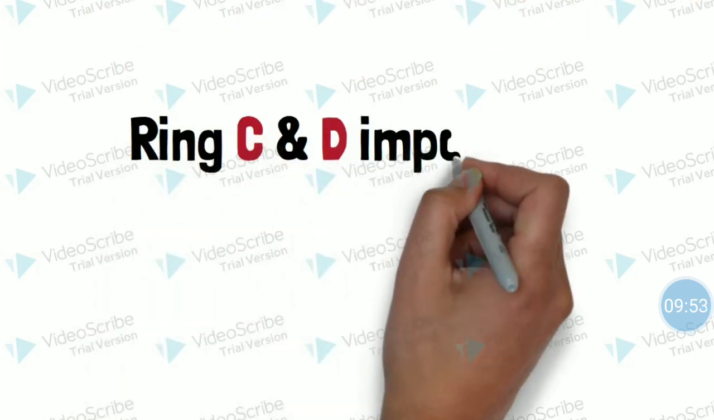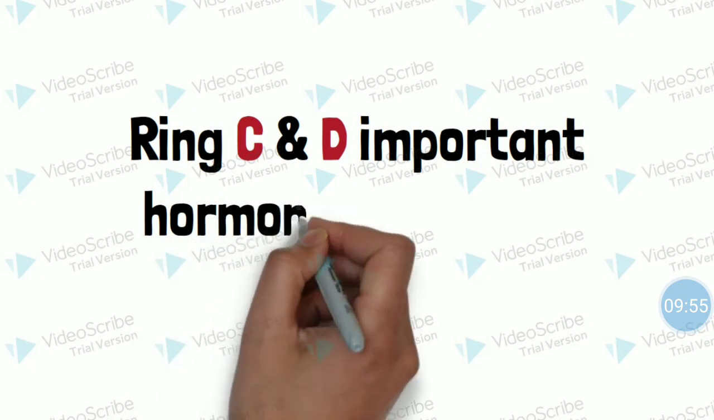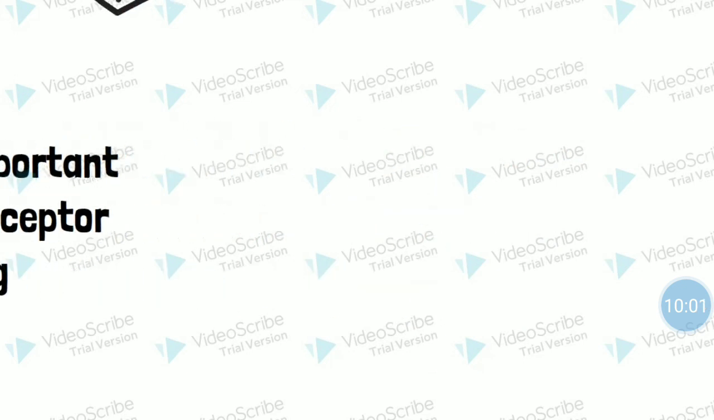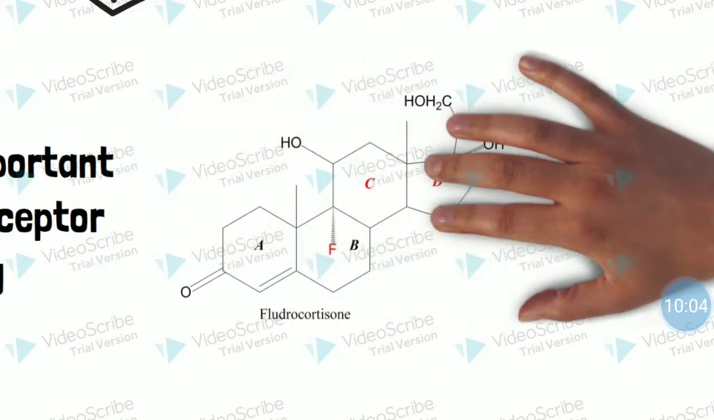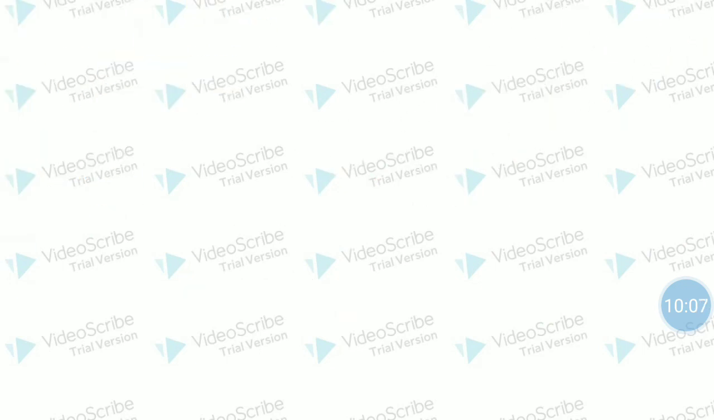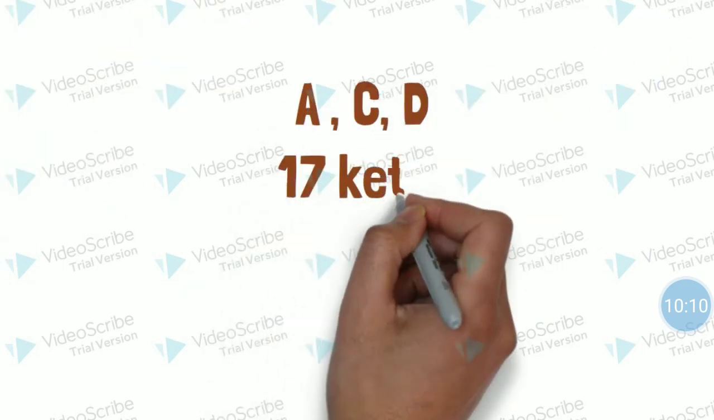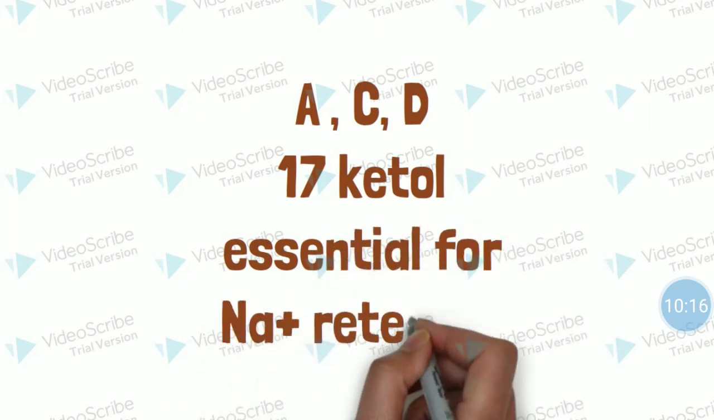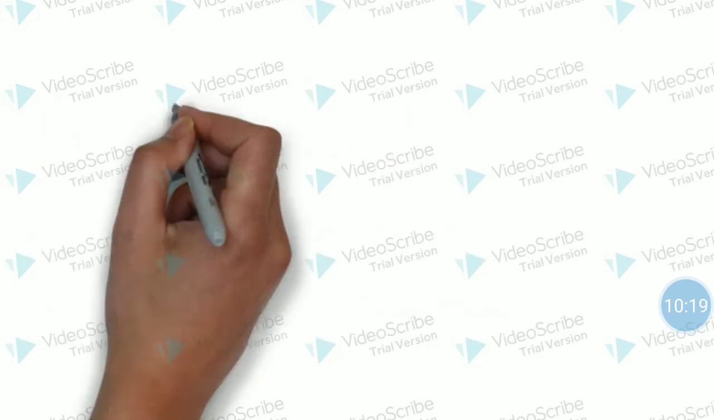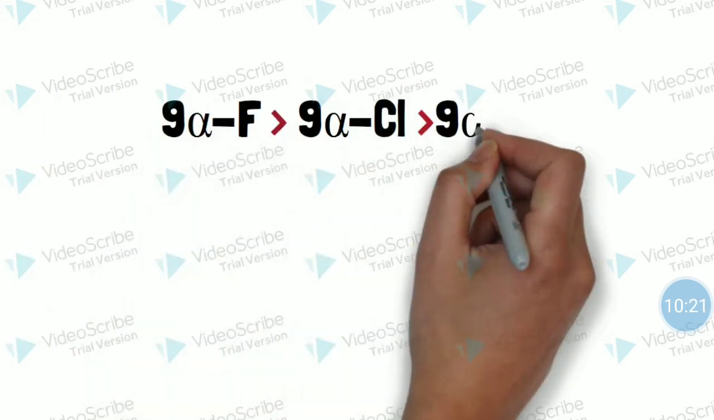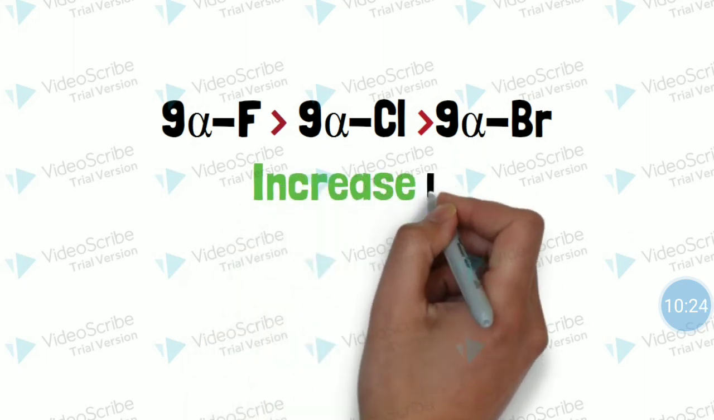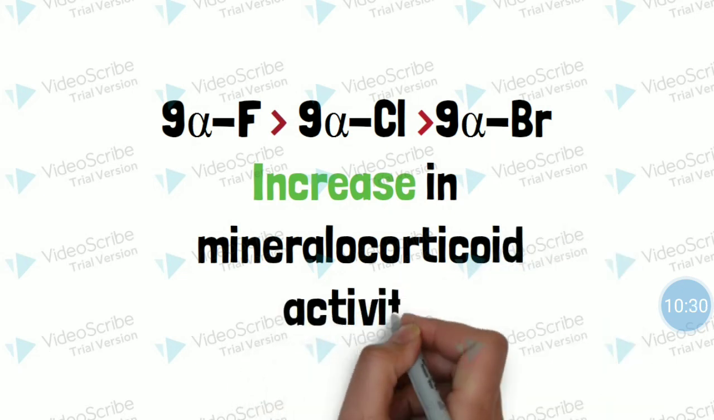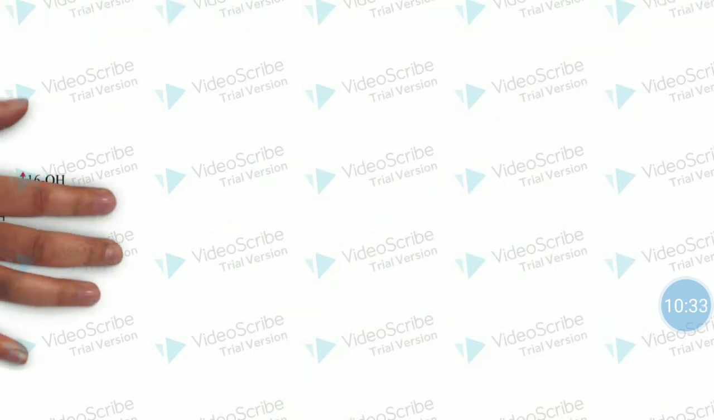Now ring C and ring D play a very crucial role in hormone receptor binding. Ring C and D form the upper part of this structure. Next, ring A, C, D along with the 17 ketol group play a very crucial role in sodium ion retention. Then an increase in activity has been seen with fluoro, chloro and bromo at the 9 alpha position, which is going to increase the mineralocorticoid activity.